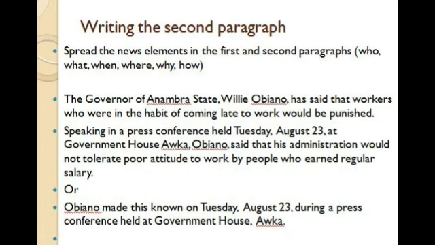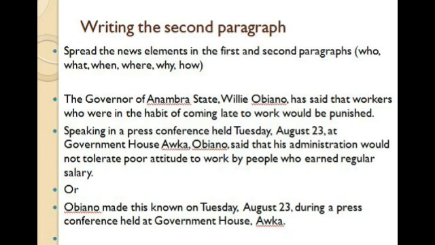Obiano said that his administration would not tolerate poor attitude to work. Now you can see that we have removed his first name. So, in the second paragraph, use only the last name of the personality in the story that you used in the first paragraph. That is the practice. You don't keep repeating the person's first and second names or the first name. Just use the surname. That's the last name of the person in the subsequent paragraphs. That's the simplest way to write a news story.